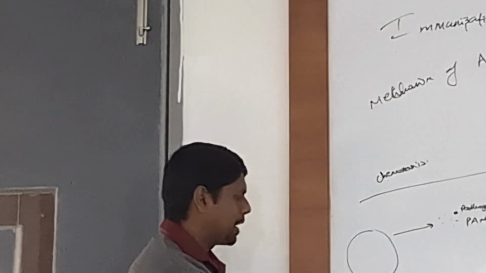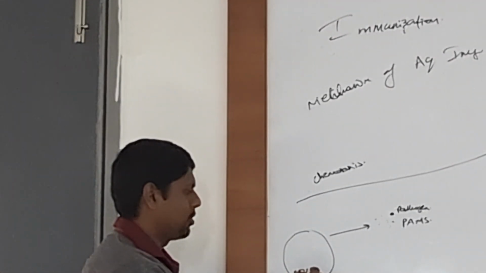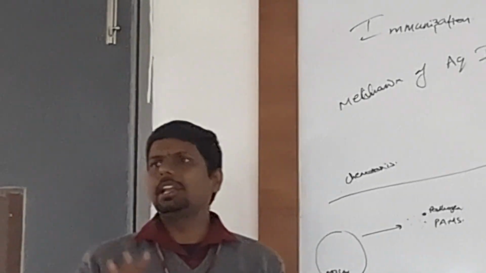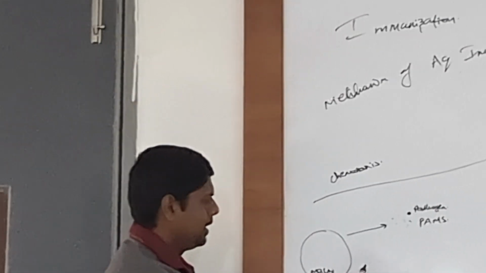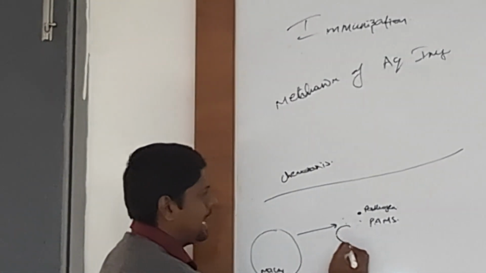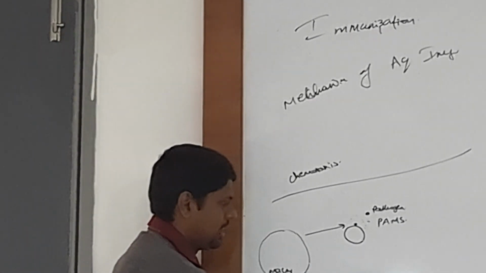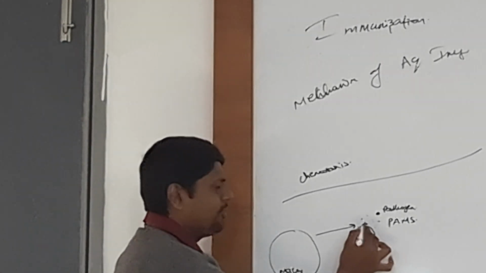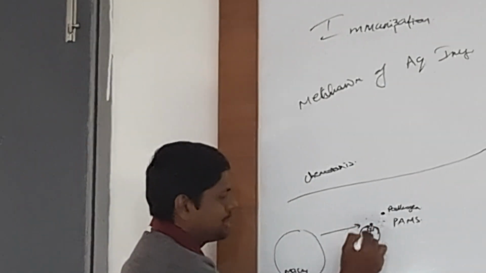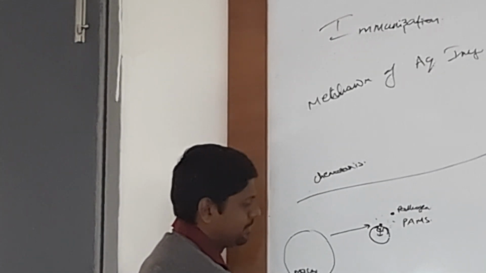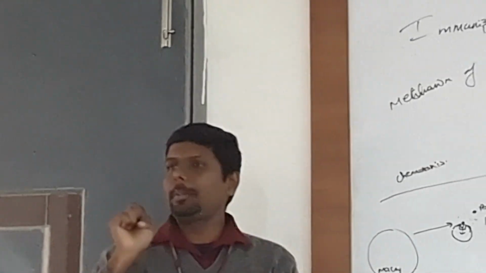I'm telling the steps of phagocytosis actually. This is a macrophage, and it is a phagocyte cell. So there are 4 important steps in phagocytosis. What are those? Listen. First, the macrophage will attach to the pathogen. Attachment. After attaching, the macrophage will engulf the pathogen. Engulfing the pathogen. Now the macrophage has engulfed the pathogen.